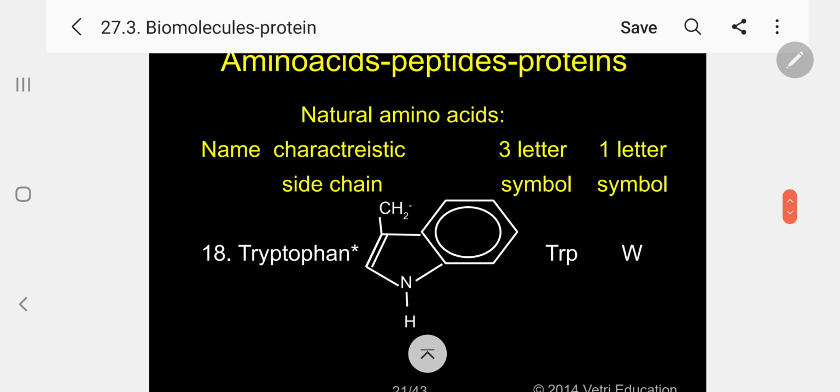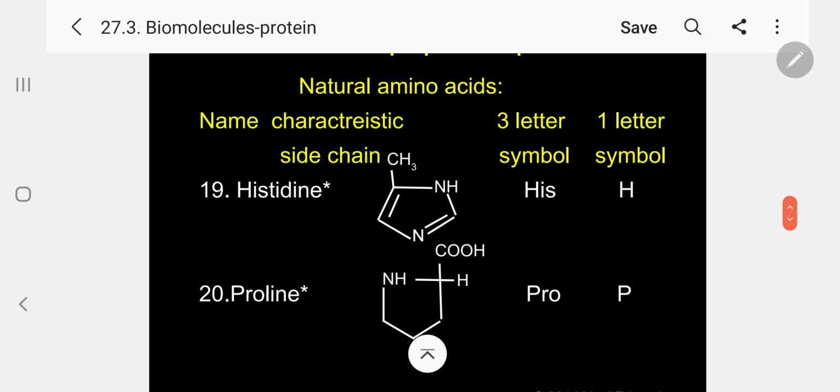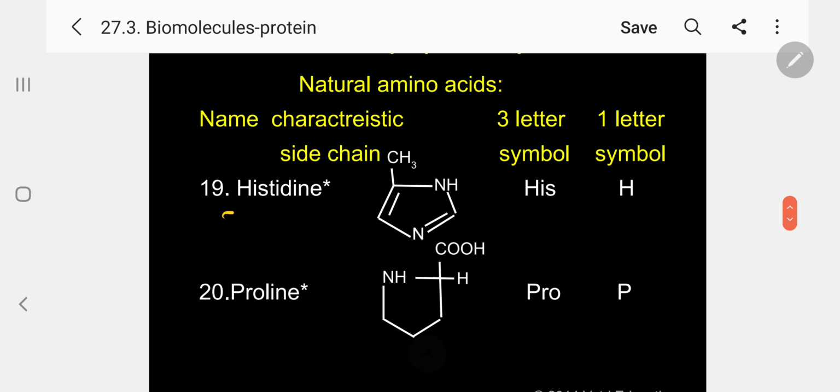18, tryptophan, essential amino acid. It's a heterocyclic compound. Kindly follow. 5-membered ring with a nitrogen, and a 6-membered ring is there. So 3-letter symbol TRP and 1-letter symbol W, tryptophan. It is also an essential amino acid. And finally, we'll come for 19, histidine. It's an essential amino acid, a heterocyclic compound. 2 nitrogen atoms are there in the ring. So it is represented by the 3-letter symbol HIS, 1-letter symbol H.